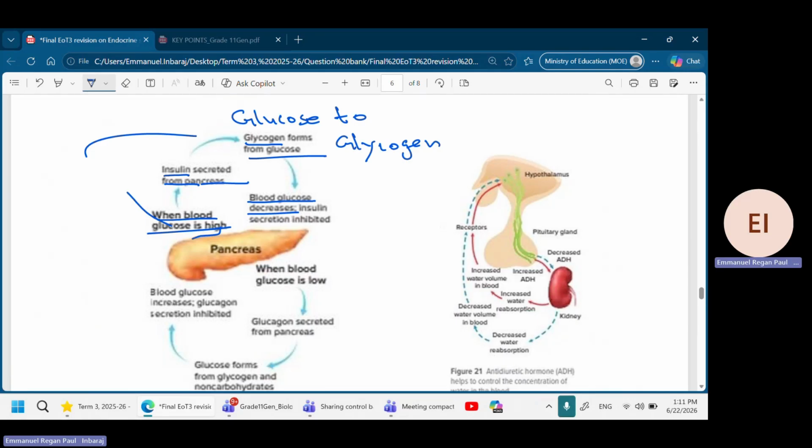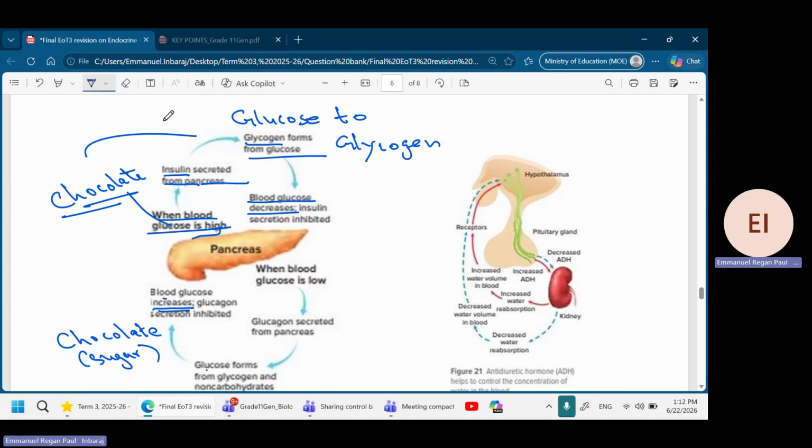So what happens when the blood glucose level increases? There is a very high glucose level. Maybe you ate a chocolate, something with more sugar, or a cake. So the blood sugar level is very high. When you are taking chocolate, the blood glucose level will be high. So the insulin is secreted and the glucose is converted to glycogen.